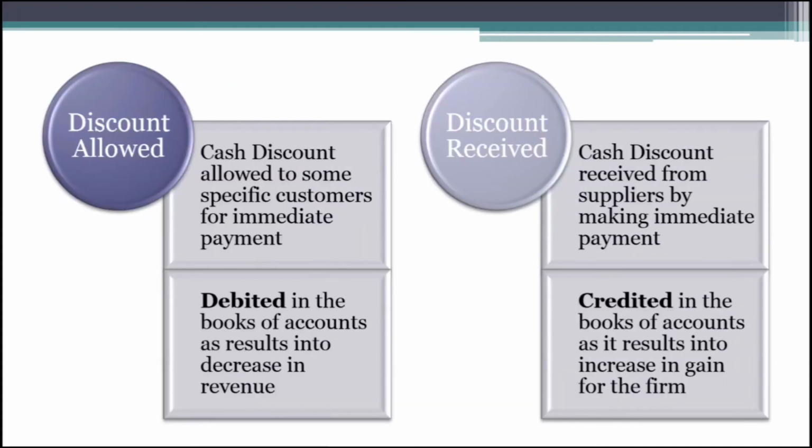Now further, this cash discount can be of two types. We may allow cash discount or we may receive cash discount. In a case when we allow a discount, it is a loss for the firm, or I can say it is a decrease in revenue for the firm. So we debit the discount allowed account. And when we receive the discount, it is an income, it is a gain for the firm. So we credit the discount received account. Let's see this with the help of an example.